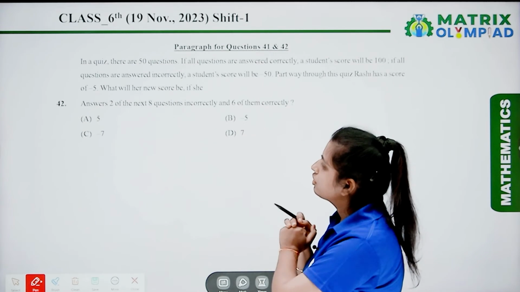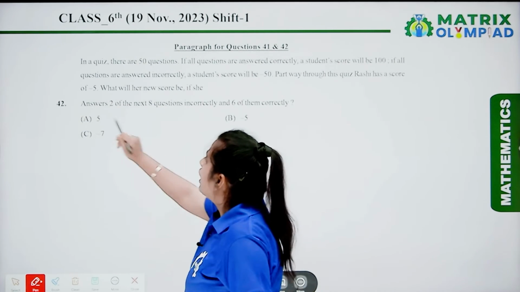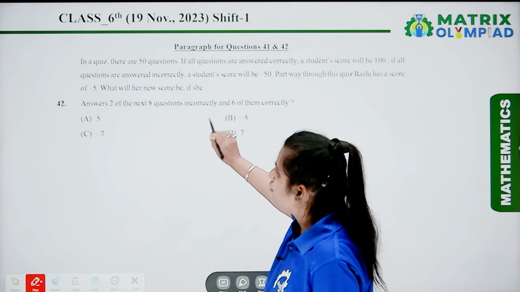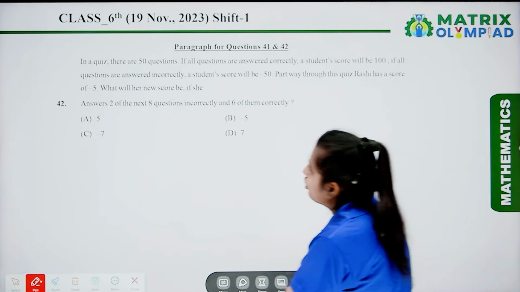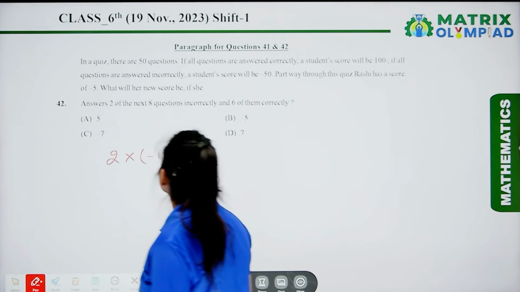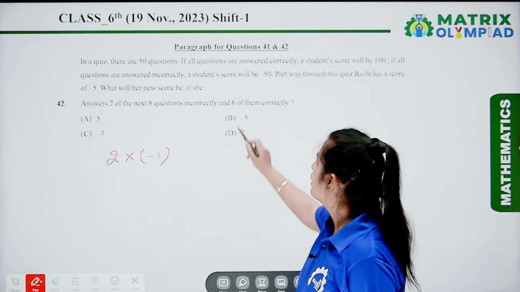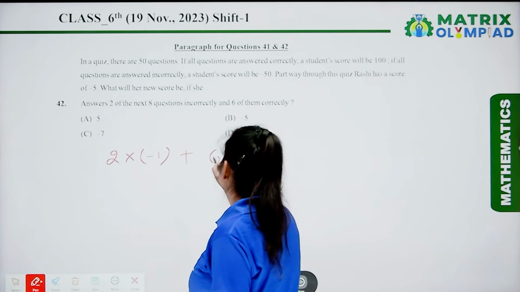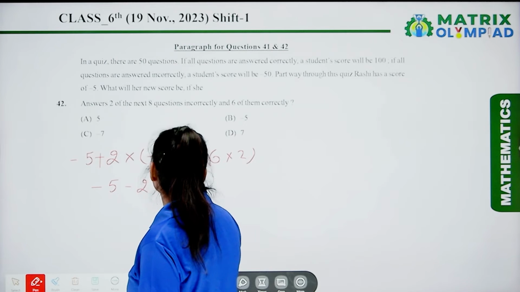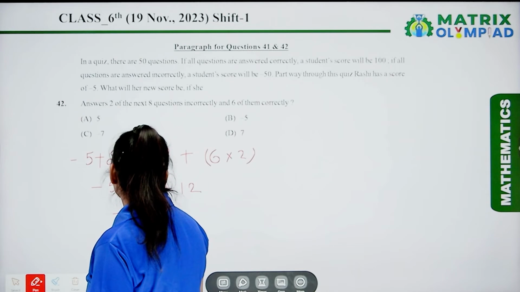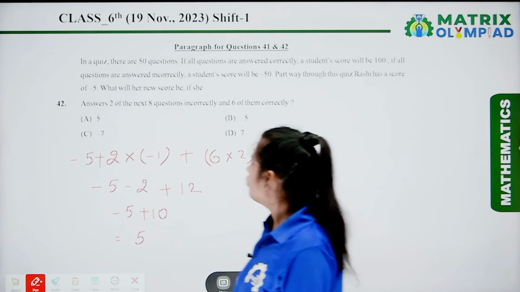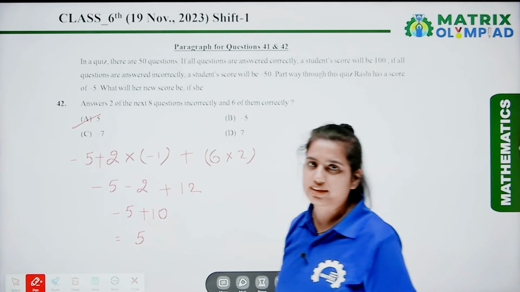Next is question 42. In this question, she answers 2 of the next 8 questions incorrectly. Now the answers of 2 questions are incorrect, meaning negative 1 is multiplied by 2, and 6 of them are correct, 6 multiplied by 2. So the answer is 5. So option A is the correct answer.